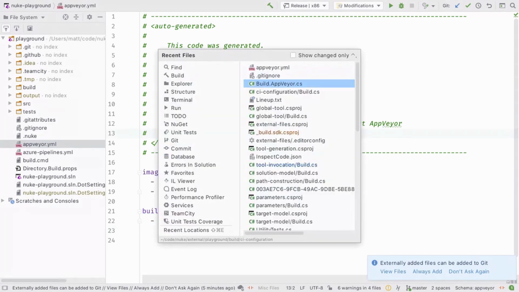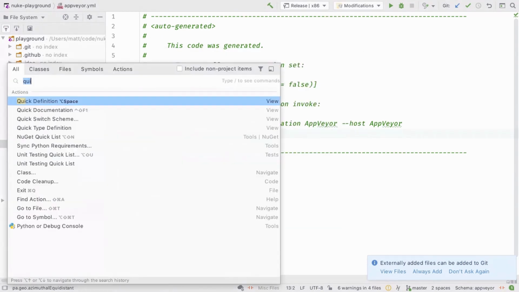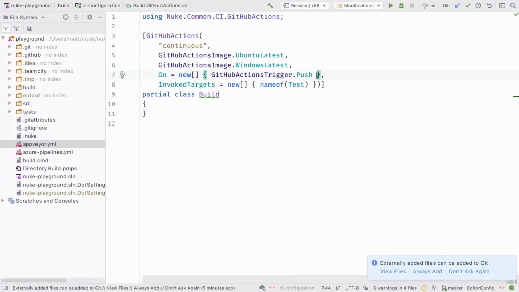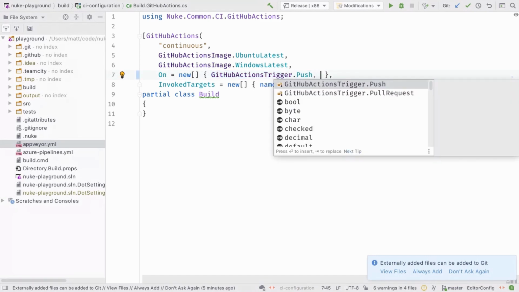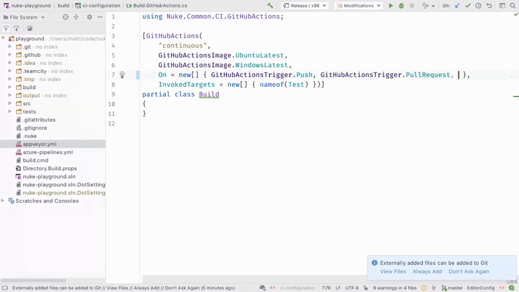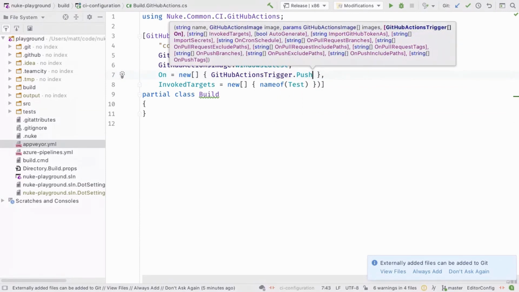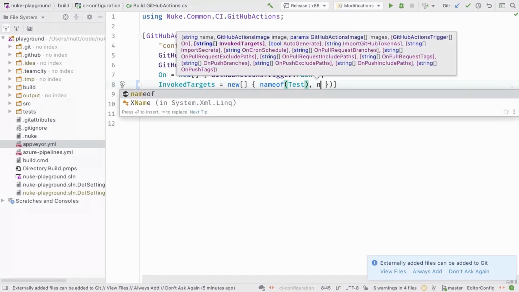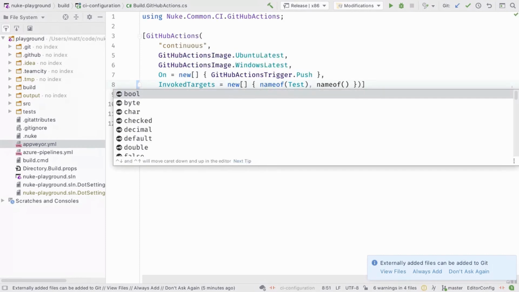Now, another example with GitHub Actions here. For GitHub Actions, we need to define a name as well, but still we also define the images. We also define the trigger. We can also define more here, also for pull requests, let's say, in a code completion way. Very important. And again, the invoke targets. For the invoke targets, it's very interesting also that we can make use of the nameof operator and then also